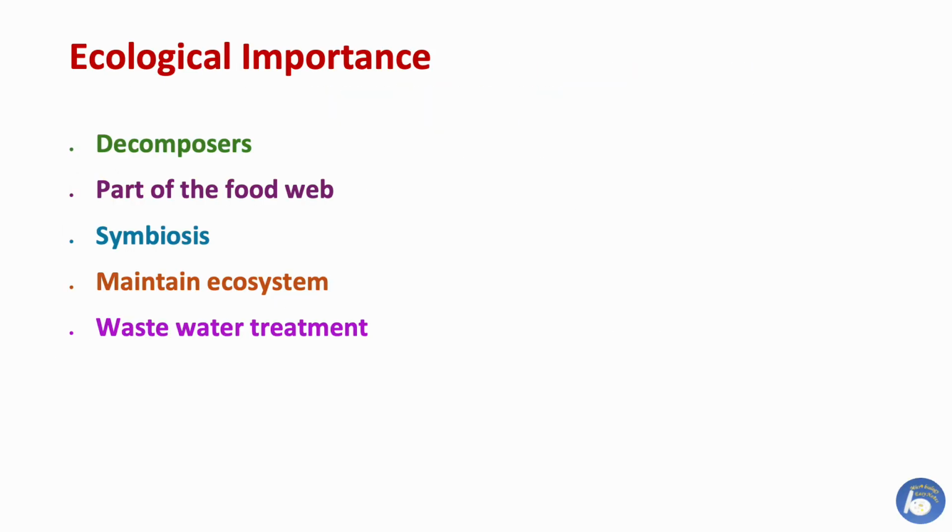Ecological importance of protozoa. They are decomposers. They break down organic materials in the ecosystem. They are part of the food web. They serve as food for small aquatic animals. Symbiosis. Some protozoans live in the guts of termites and help in the digestion of cellulose. They also maintain ecosystem health.